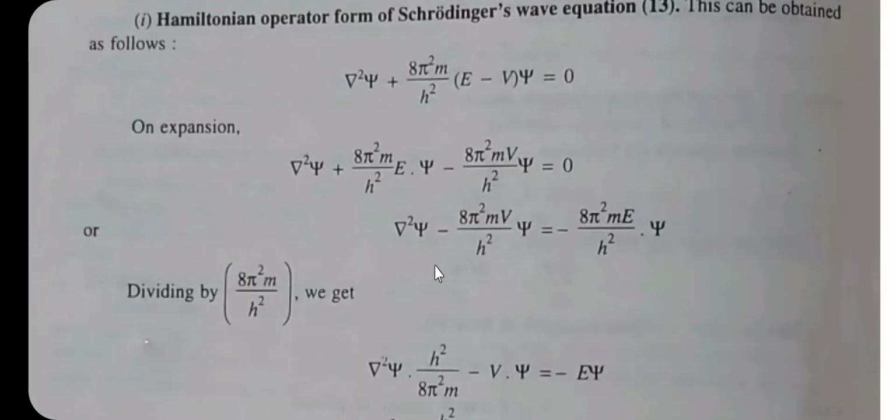Then it can be rearranged: del square psi minus 8 pi square m V psi divided by h square is equal to minus 8 pi square m E psi divided by h square.